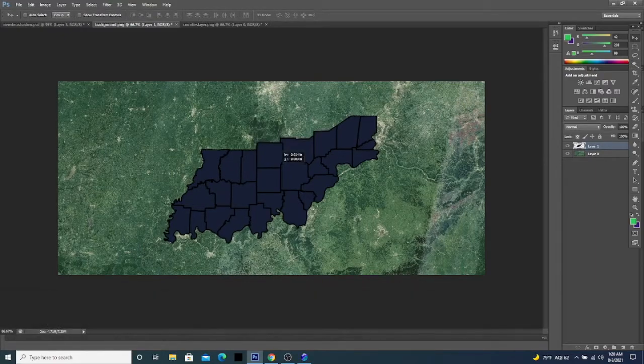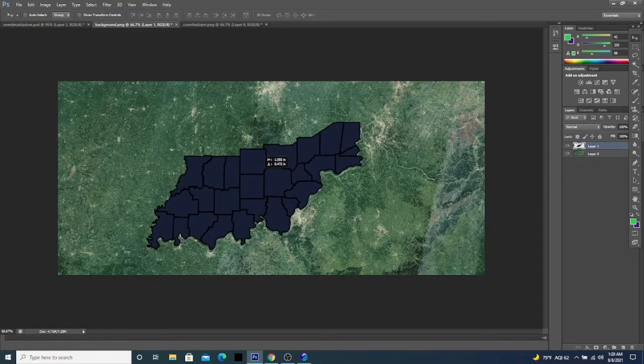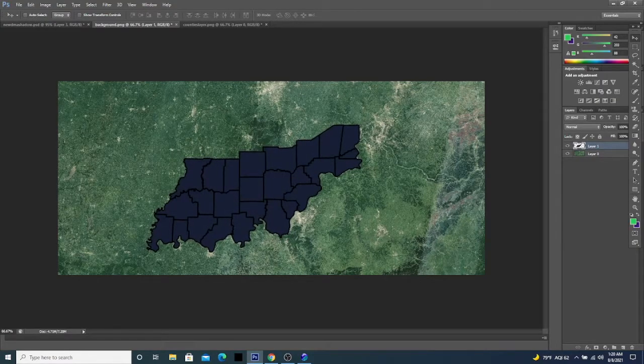And then you may have to align it, because depending on where your background is at. This is just my preference in terms of making it look a little bit more in line with the background itself, because I can see the outline that lines up with the way the counties are drawn out. But for your purposes, or however you want it to be, you may not necessarily need to move the counties layer around too much. So now we have that in place.